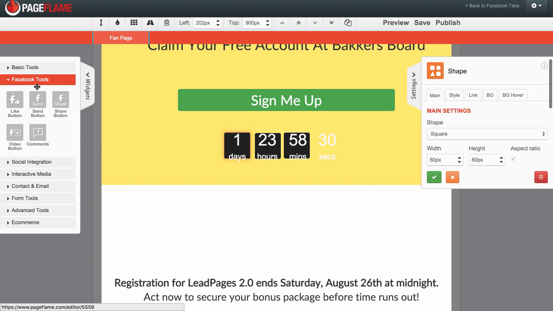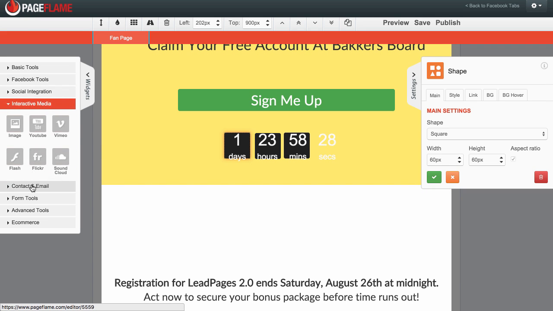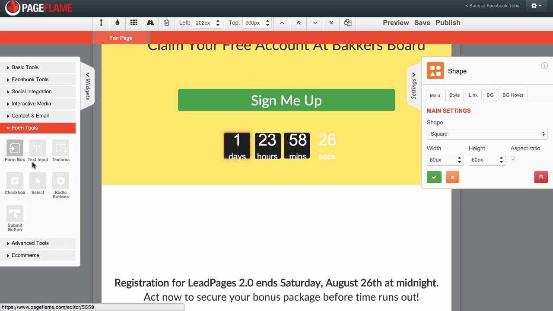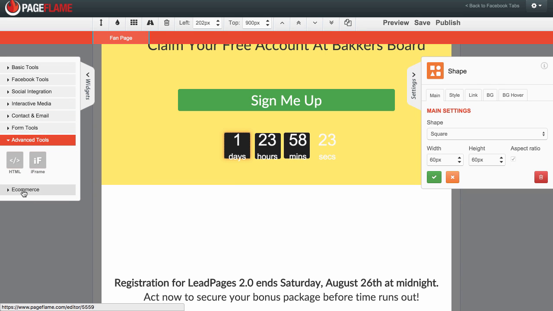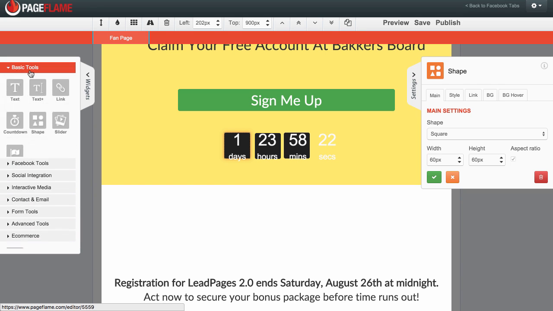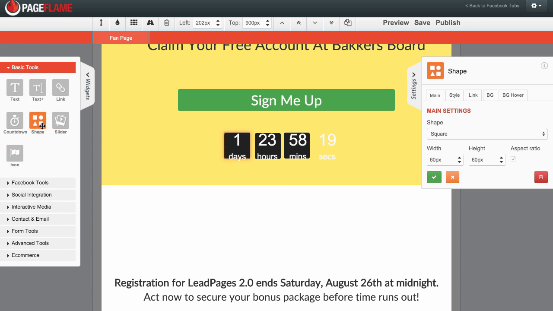And we can have a look for other tools in the side panel as well. So I can look for interactive media. You can see here I've got Skype icons, form boxes, checkboxes, HTML, iframe, e-commerce, and basic tools. So say for example I wanted to add in another shape because I messed this one up. I can do that. I can go here.